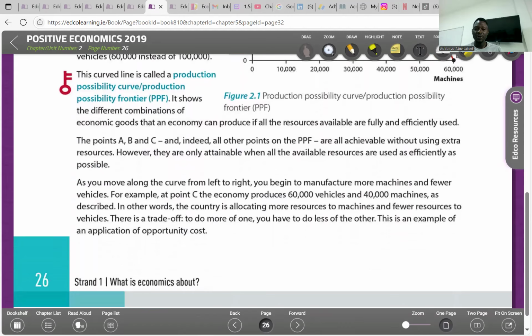As you move along the curve from left to right, you begin to manufacture more machines and fewer vehicles, which I already explained. So that is all about the PPF. One thing about the PPF is that we have a PPF because there's a trade-off. To do more of one, we have to do less of another. So this is an example of what we call opportunity cost. There's opportunity cost because we have to forgo a certain alternative.